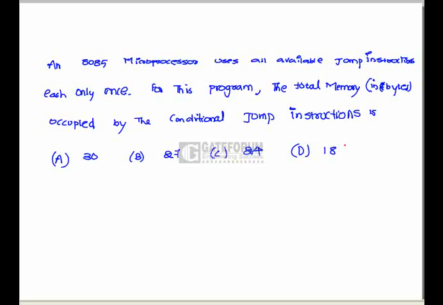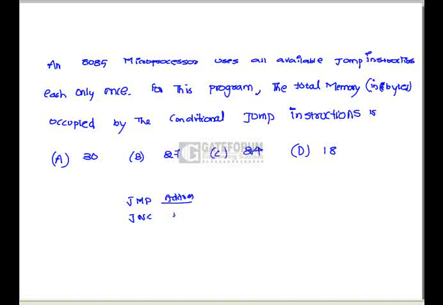An 8085 microprocessor uses all available jump instructions, each only once. For this program, the total memory in bytes occupied by the conditional jump instructions is? In case of the 8085 microprocessor, the total number of jump instructions is 9, that is including jump, jump here is address.